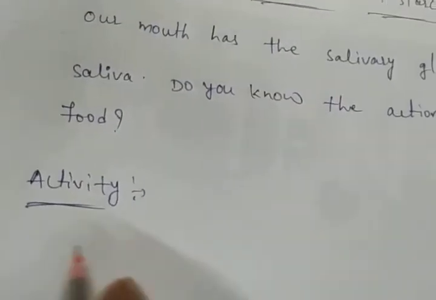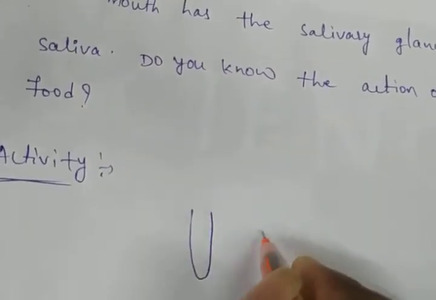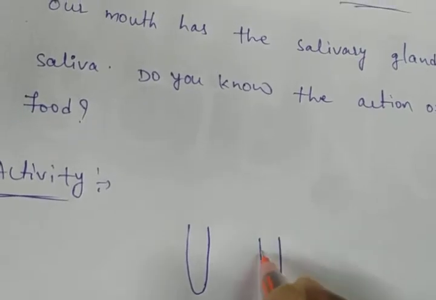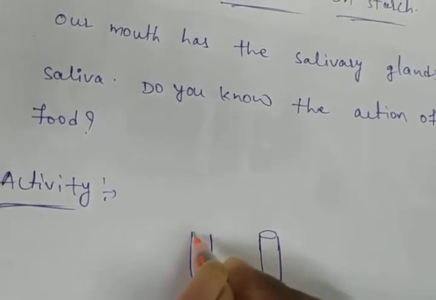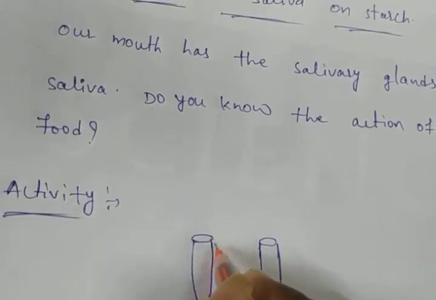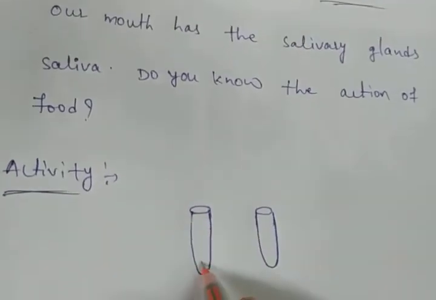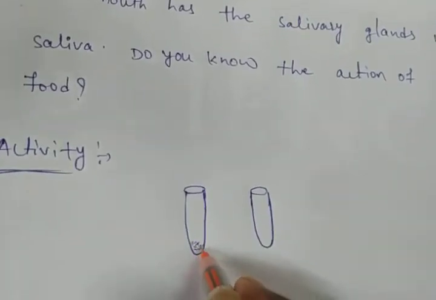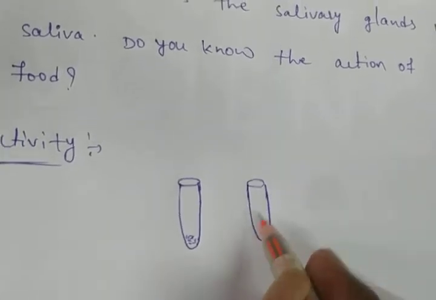Here we take 2 test tubes. This is a rough diagram. These are the 2 test tubes, with boiled rice and boiled and chewed rice.